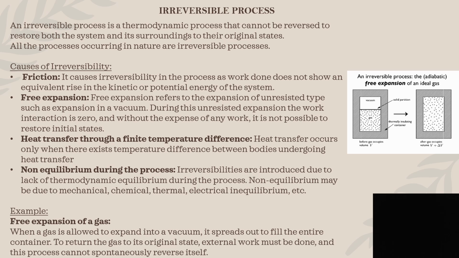First one is friction. It causes irreversibility in the process as the work done is not equal to the rise in kinetic or potential energy of the system. Second, we have free expansion. This free expansion refers to the unresisted type of expansion, such as the expansion of a gas into a vacuum. During this expansion, the work done is zero, and there is no possible way to restore the initial state of this expansion. Third, heat transfer through a finite temperature difference.